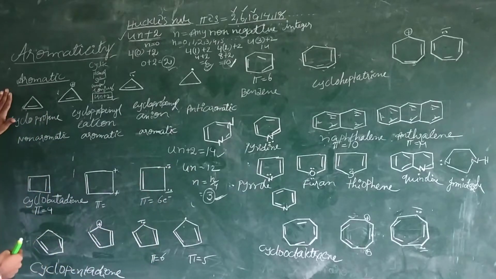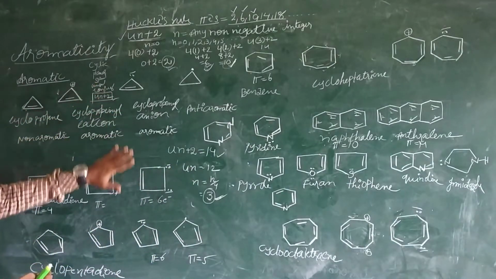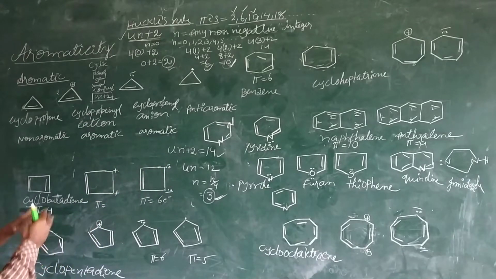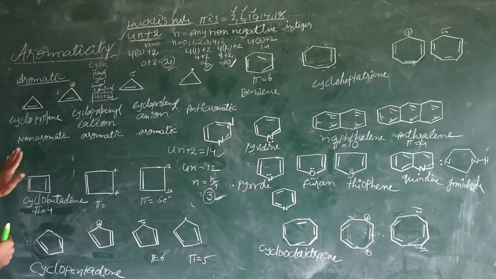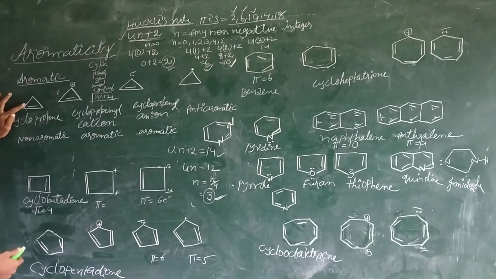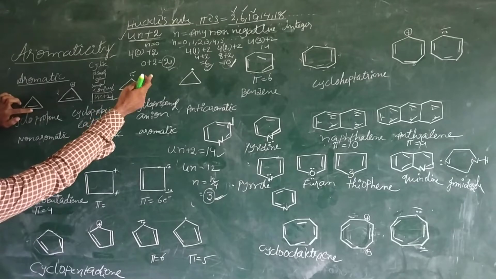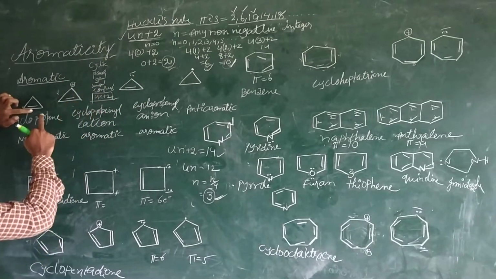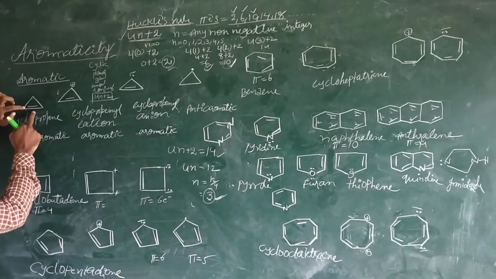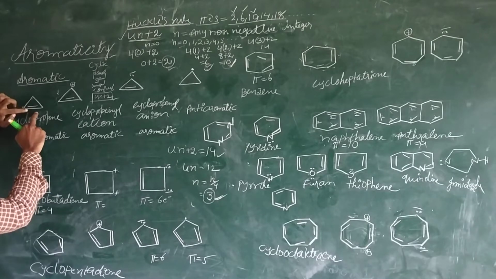So for example, here we have written certain examples. Now we will cross-check whether each is an aromatic ring or not. This one is cyclopropene, and our rule, of course, is that it is planar and cyclic. It contains 2 electrons, and if 2 electrons are there, it should satisfy Hückel's rule. If the molecule contains 2 electrons, it is aromatic.